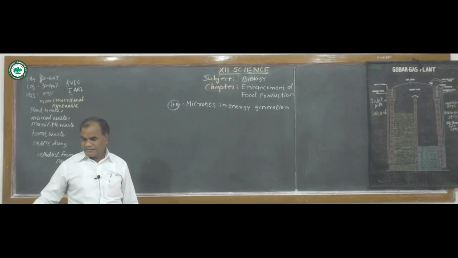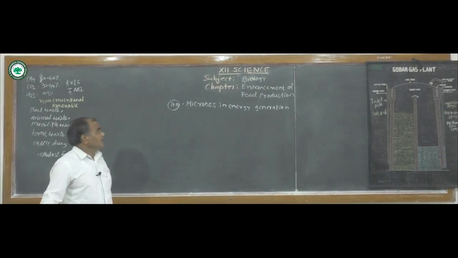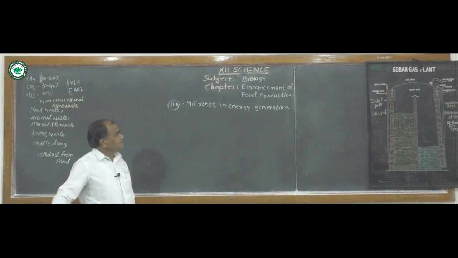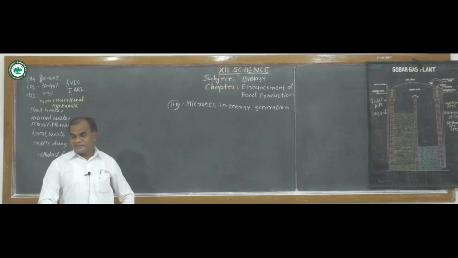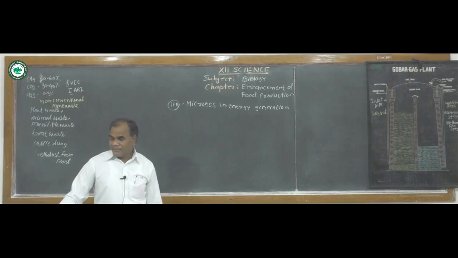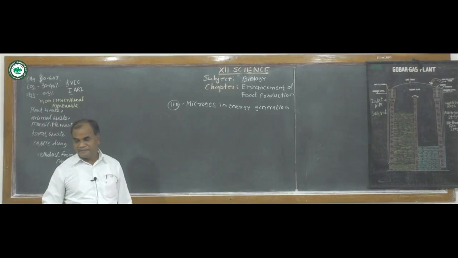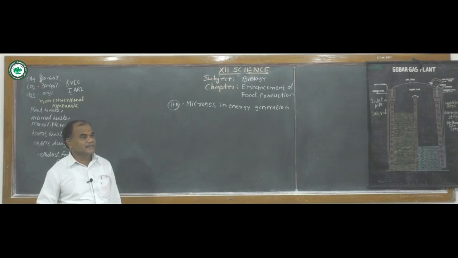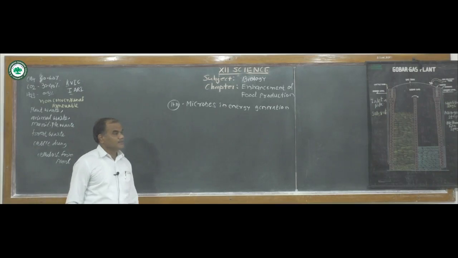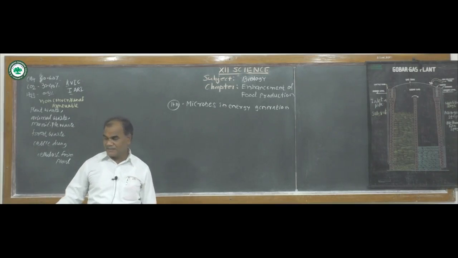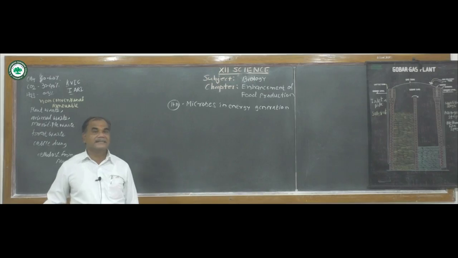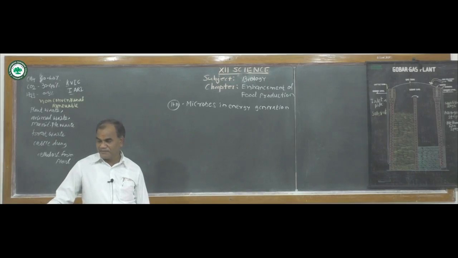In many developing countries, biogas plants are used for industrialization, to meet the energy requirement. Biogas is used for domestic gas production as well as industrial gas production.